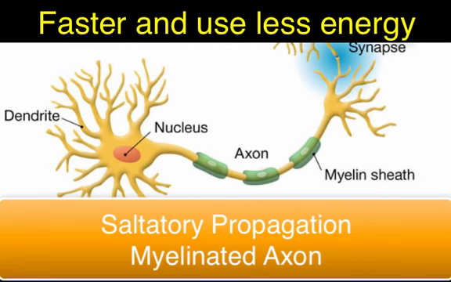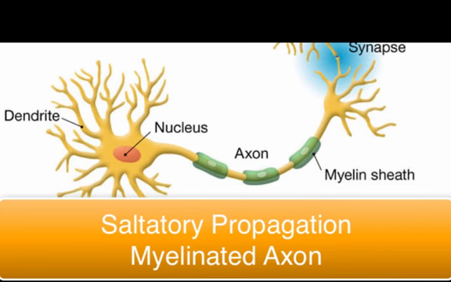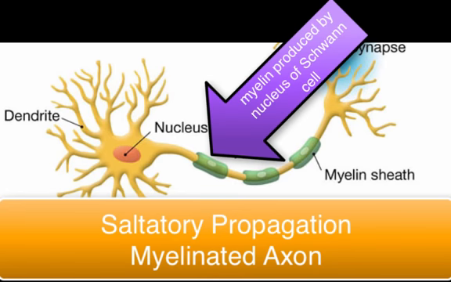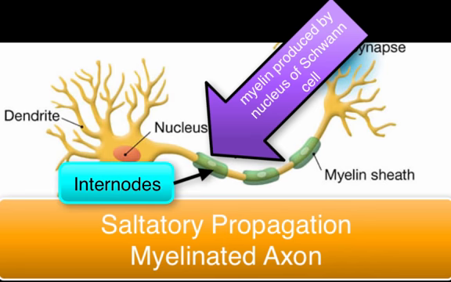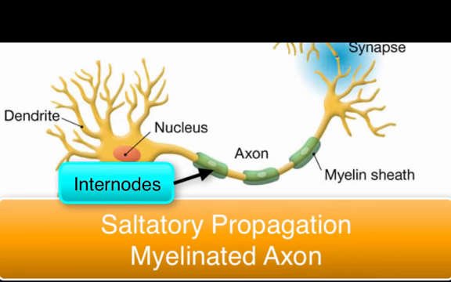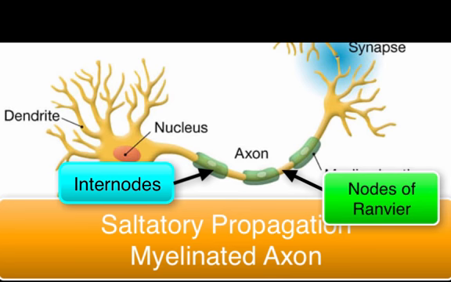In saltatory propagation, where the axon is myelinated, the action potentials will be created faster and use less energy than in an unmyelinated axon. Myelin insulates the axon and prevents continuous propagation. The myelin is produced by the Schwann cell and creates internodes of myelin along the axon. In between the internodes are bare areas of axon called the nodes, or the nodes of Ranvier.